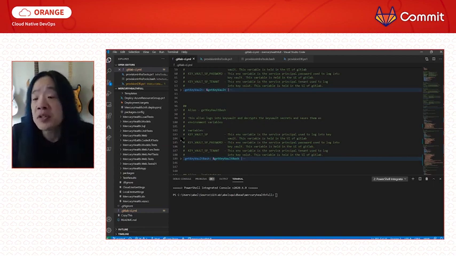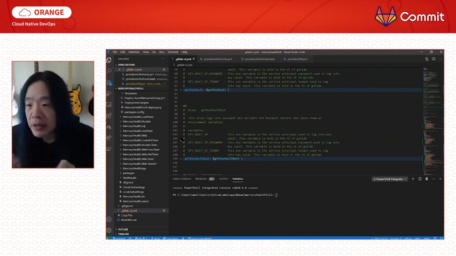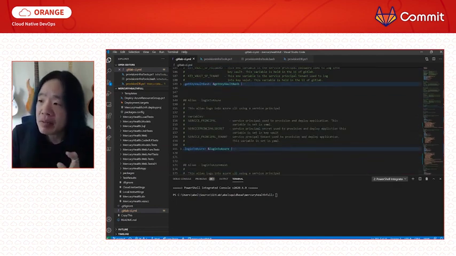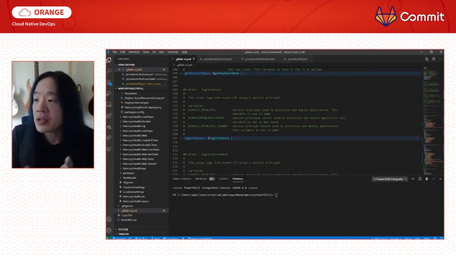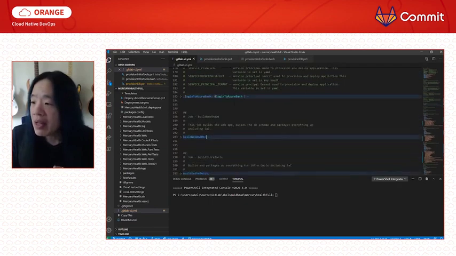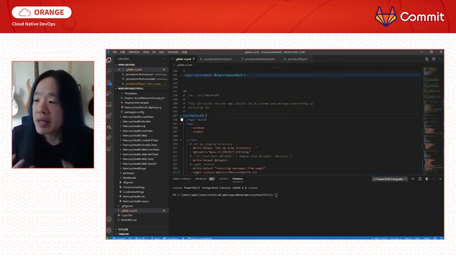Because, for instance, with an old school .NET application, the only thing I can build it on is a Windows server, right? So I needed to make sure I could use both Windows and Ubuntu runners. So I have a couple of different scripts I can do. I can log into Azure using Bash. I can log into Azure using PowerShell as well. And finally, I build my web, and I build my database as well.